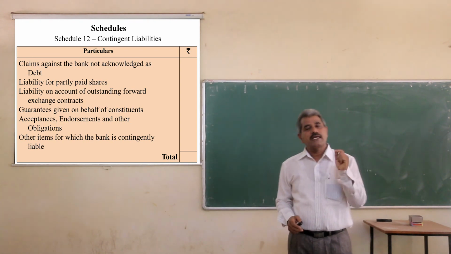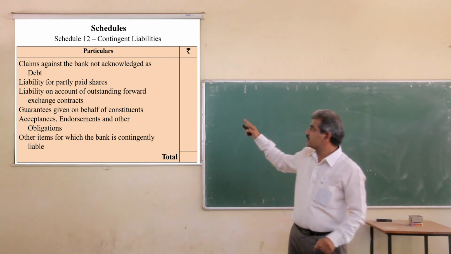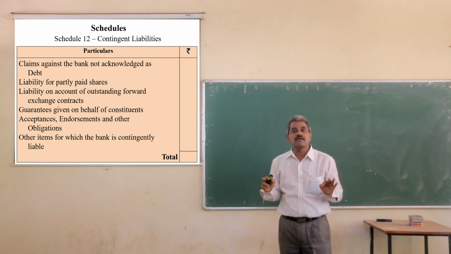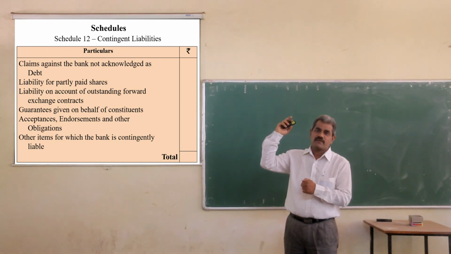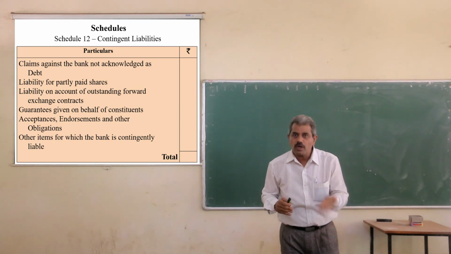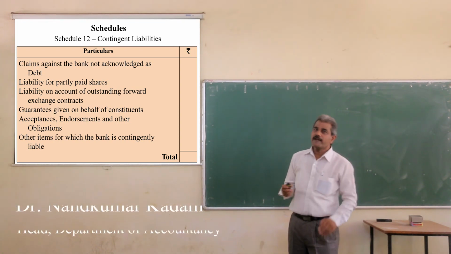But again, I repeat that the total of such contingent liabilities is not considered in the total of the balance sheet. It is shown after the total of the balance sheet. Okay, is that clear?